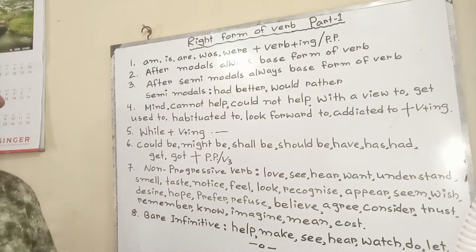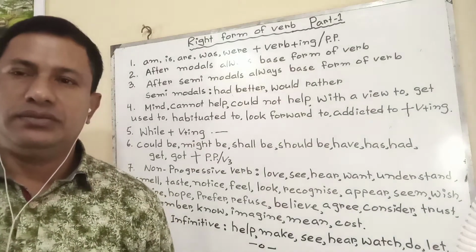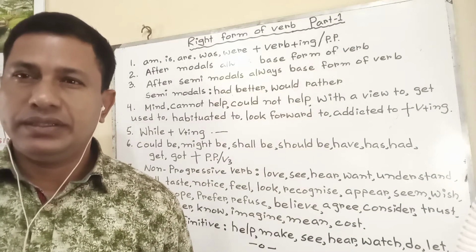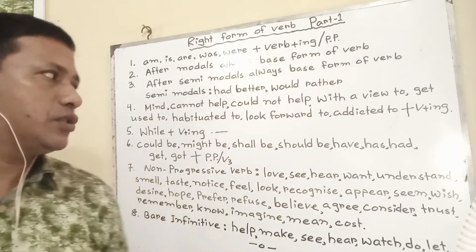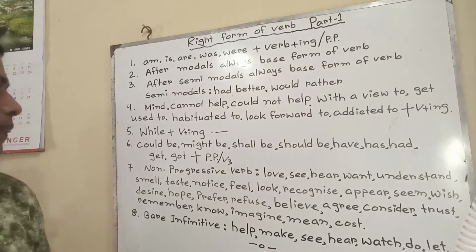Rule 5. While plus verb plus ing always. While writing, he came. While playing, they called me. That means after while, always verb plus ing will be there.